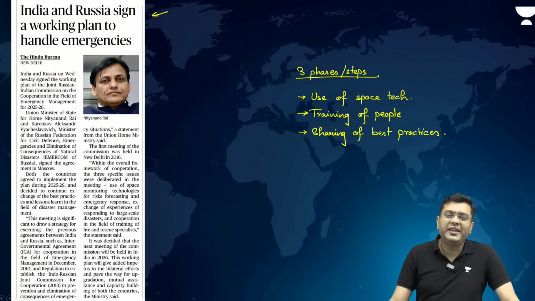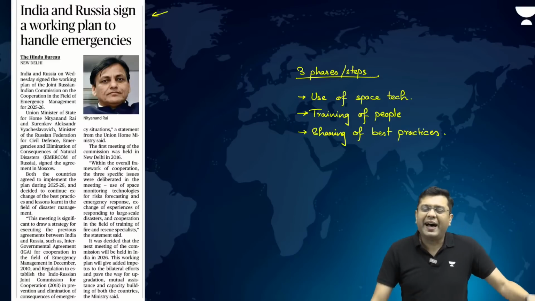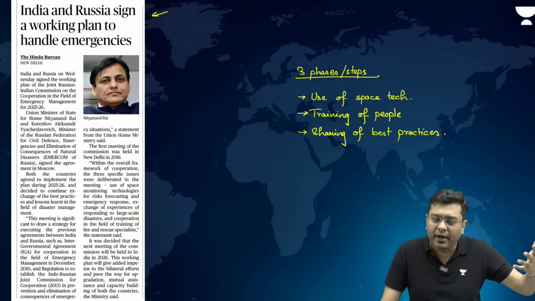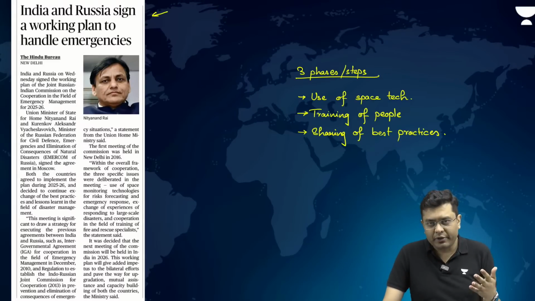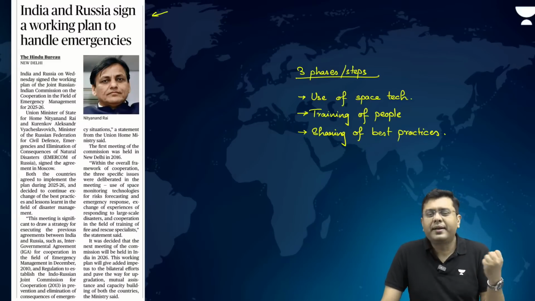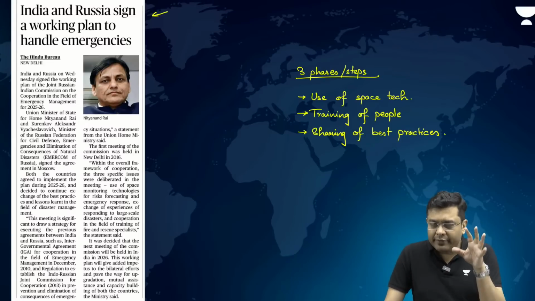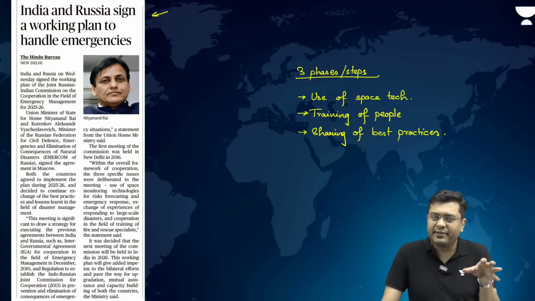So, these are the 3 steps or stages involved as part of the intergovernmental agreement between India and Russia to tackle natural disasters and the impact created by them. Now, this has been lent an executionary arm as a result of this pact which has been signed.